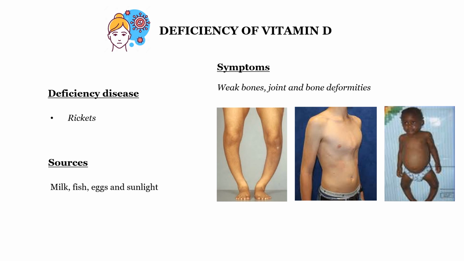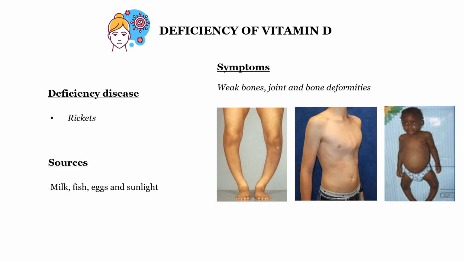The vitamin D helps in the bone growth. So you have to keep yourself in the sunlight for some time so that you will have better bones and joints. The sources are milk, fish, eggs and sunlight. Drinking milk, fish and eggs are also sources of vitamin D, and it aids in the normal growth of bones in children. So what are its symptoms?